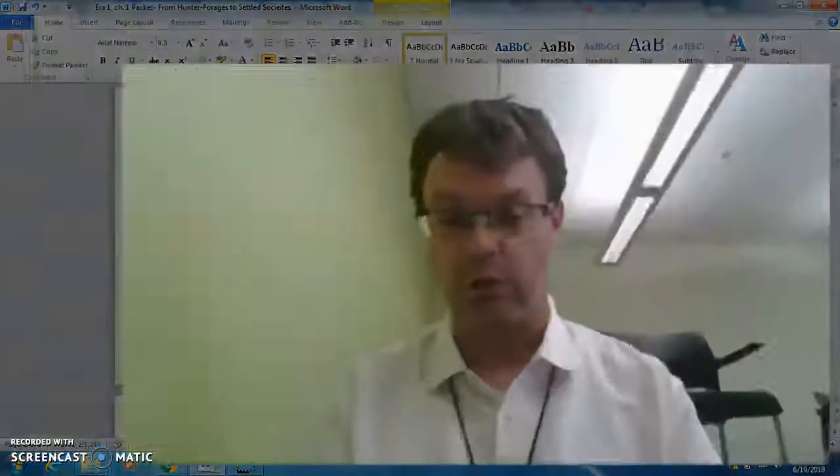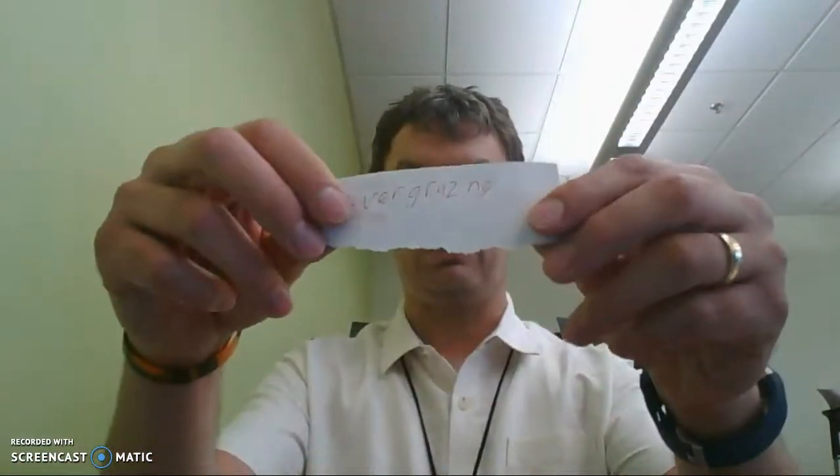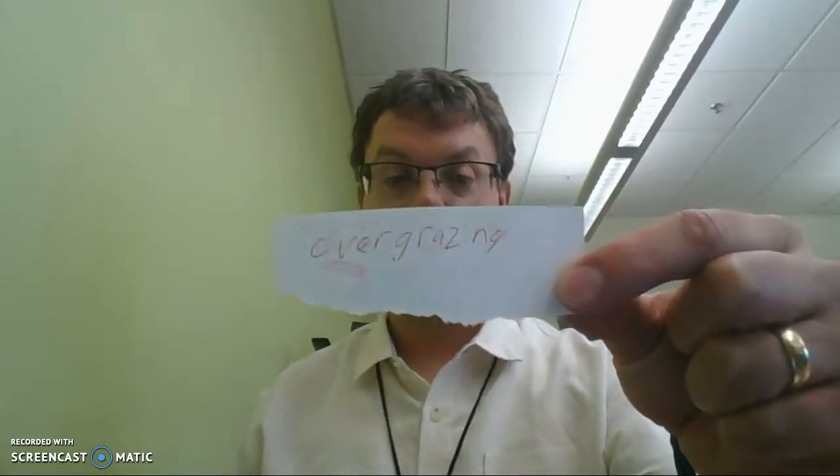Let's take a closer look. All right, let's take a closer look at how you will do this. You're going to use note cards or just scraps of paper. I'm going to have some note cards. Should have them out there. You can cut them up, make them about this size right here. This is just a piece of paper, literally, that I cut.